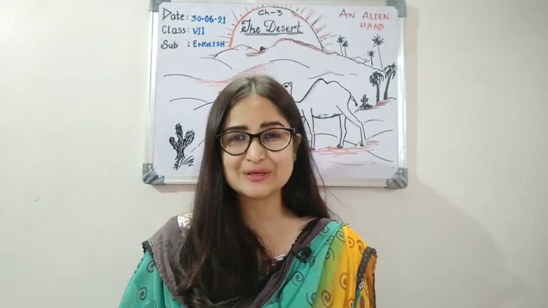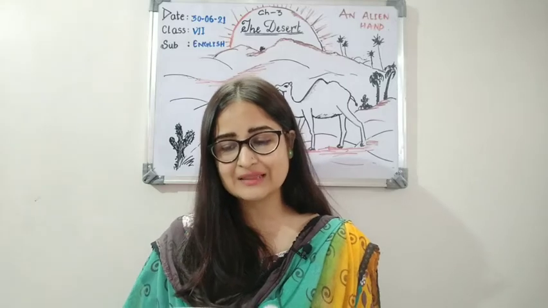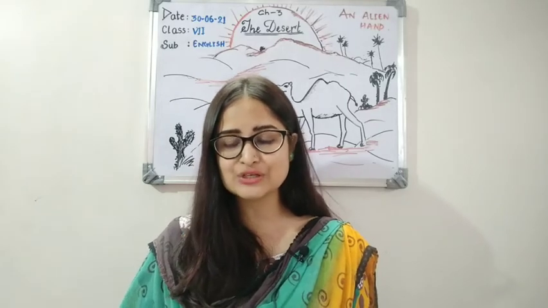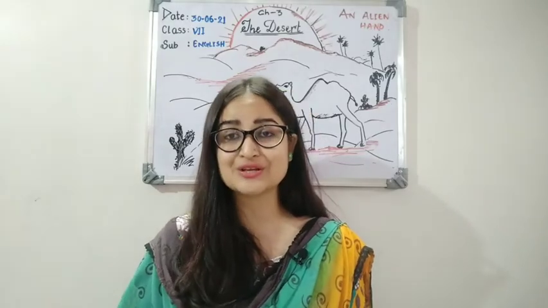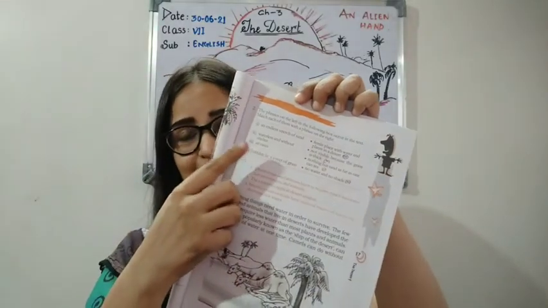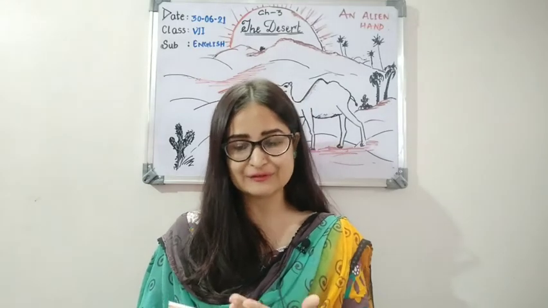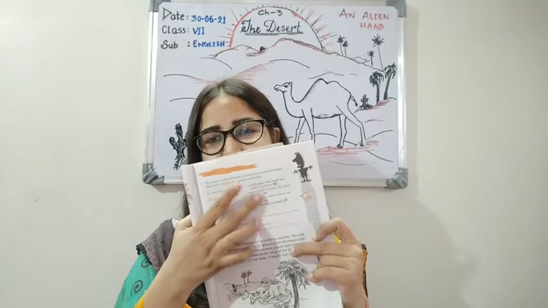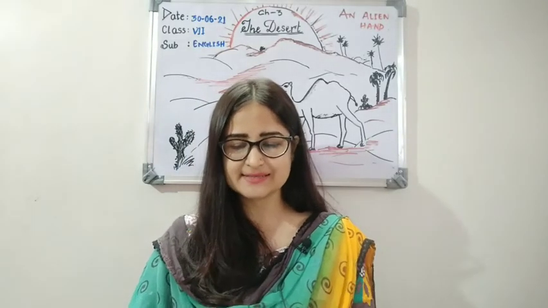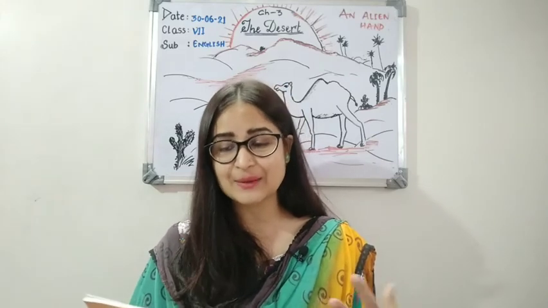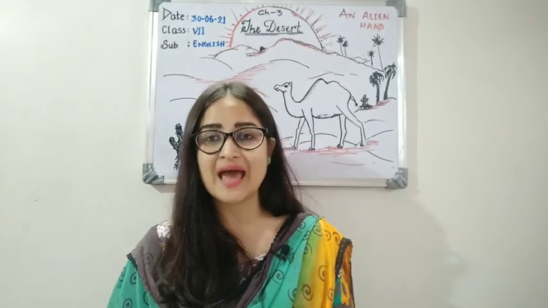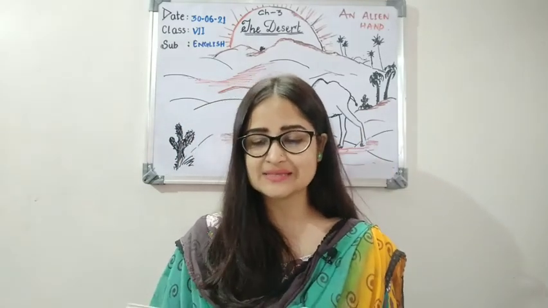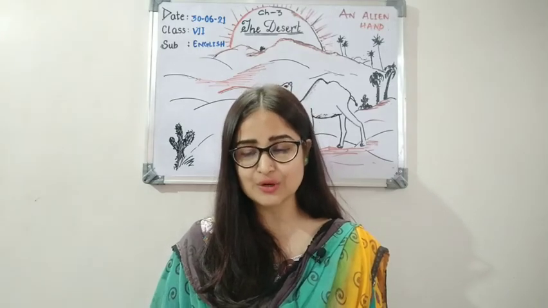Okay. Now moving to number 2. The phrases on the left in the following box occur in the text. Match each of them with a phrase on the right. So children, on page number 17 you can see there's this match the following. We will be doing both of these after I finish telling you the answers. An endless stretch of sand, can you find in this section the right answer? Yes, I found it. Nothing but sand as far as one can see. So an endless stretch of land means what? Nothing but only sand as far as your eyes reach, or as far as one can see. Number 2, waterless and without water. Which one?